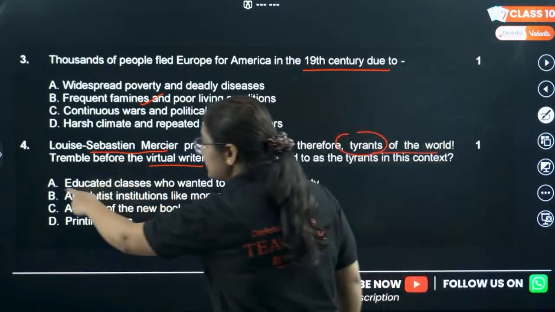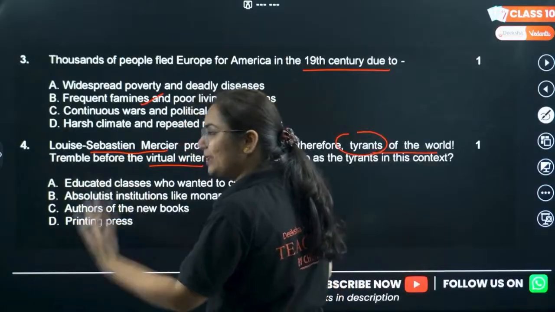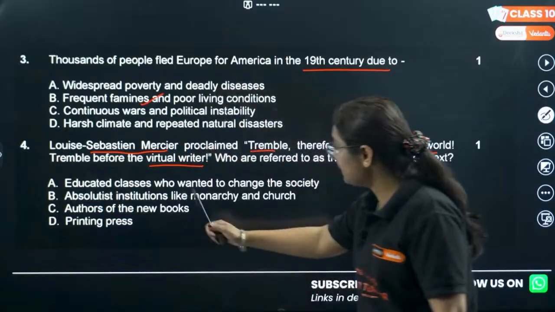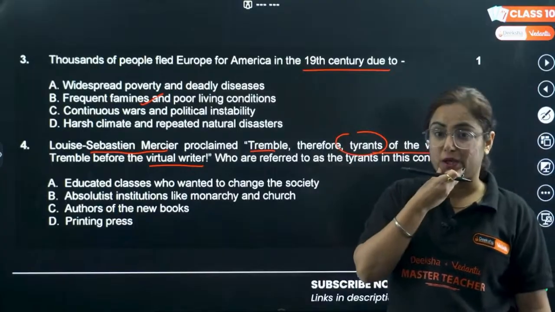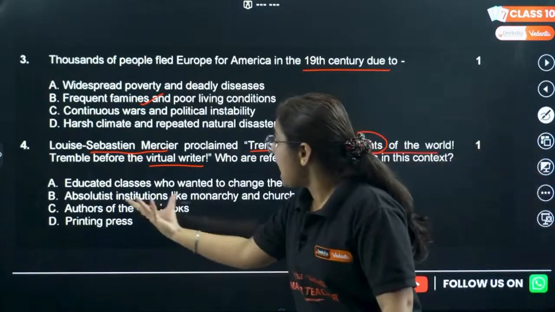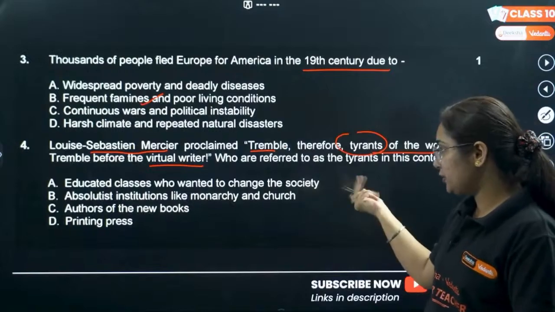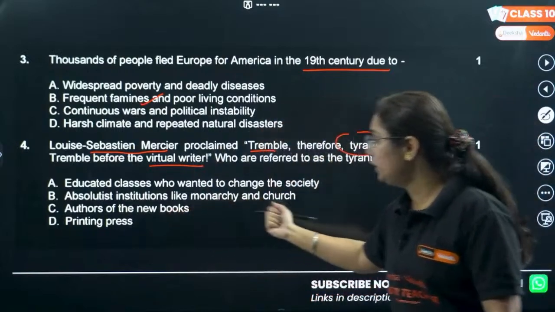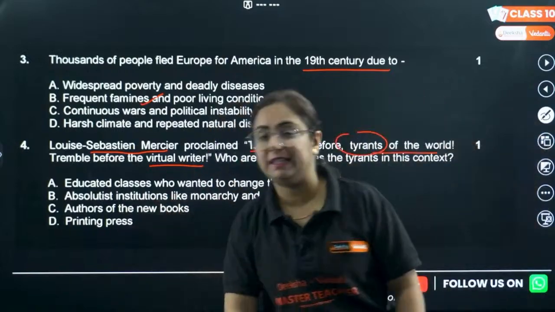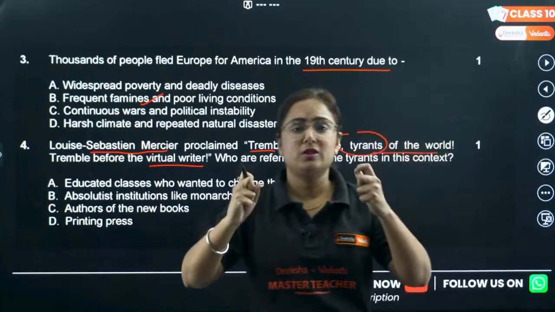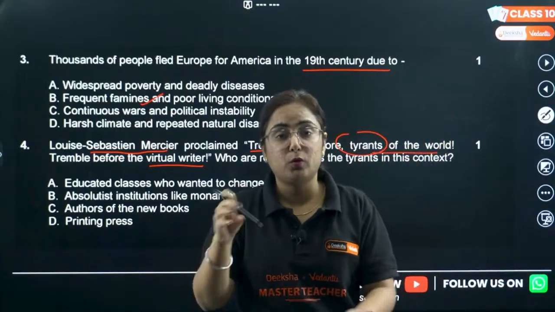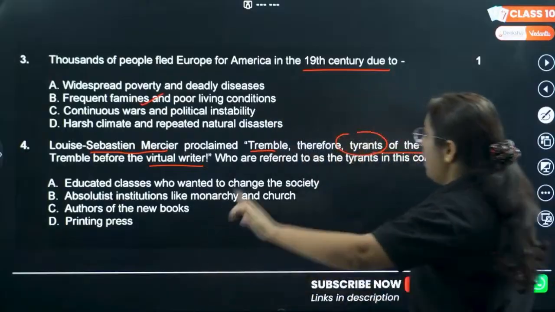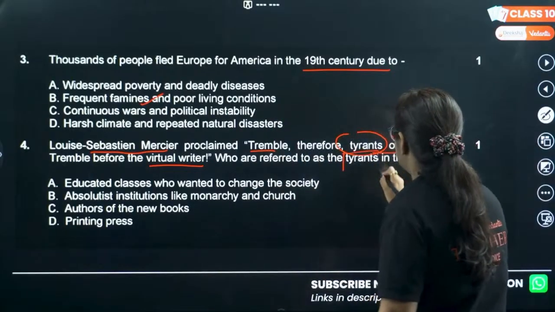Question to the answer, option A: educated classes who want to change the society. Okay, this can be the answer. B: absolute institutions like monarchy and church. C: authors of the new book. And D: the printing press. Now pay attention. Options are very close to each other, but what we need to focus on here is who are referred to as tyrants in the world.